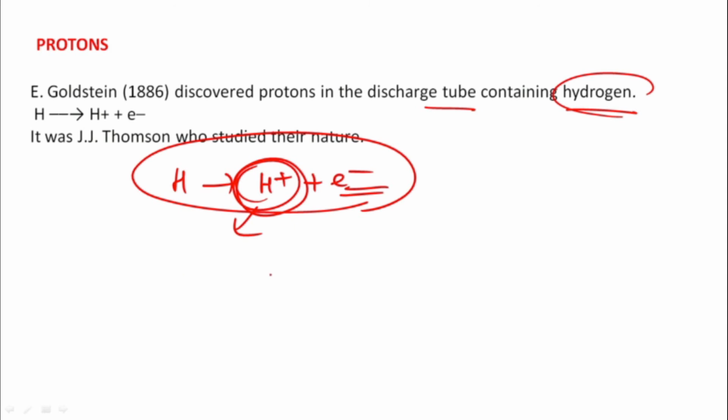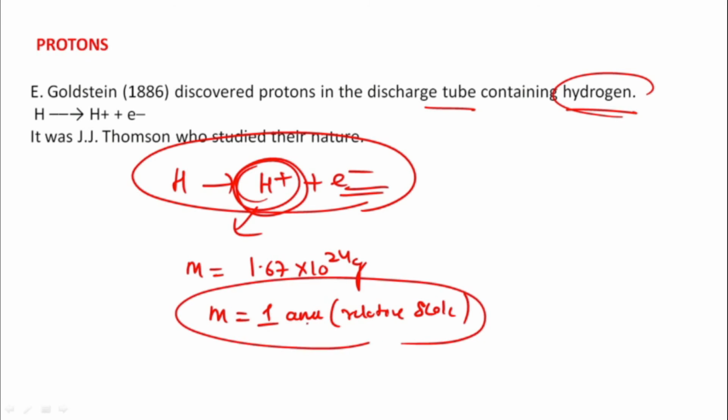So, what is the proton? The actual mass of a proton is equal to 1.67 × 10^-24 gram. On a relative scale, the proton has a mass of 1 AMU, where AMU is atomic mass unit. The charge of a proton is equal in magnitude but opposite to that of an electron, that is 1.6 × 10^-19 coulomb, or plus 1 elementary charge. So these are all about the protons.